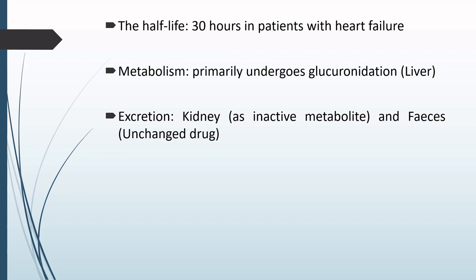The half-life of the drug is 30 hours. It is primarily metabolized in the liver by the process of glucuronidation and excreted from the kidney as well as from the feces. From the kidney as an inactive metabolite, and from the feces primarily as an unchanged drug.